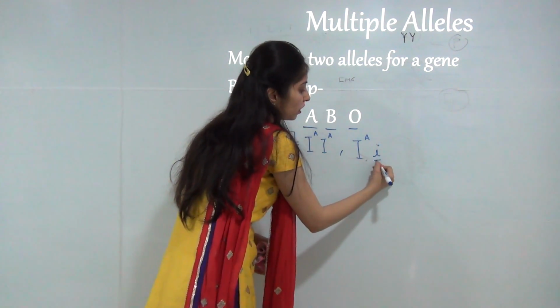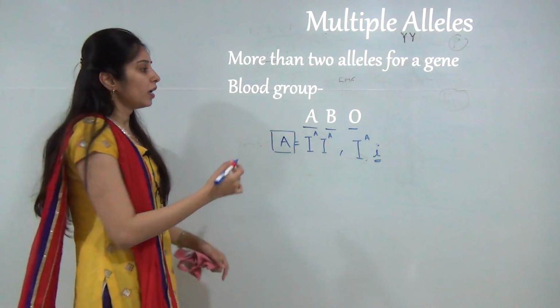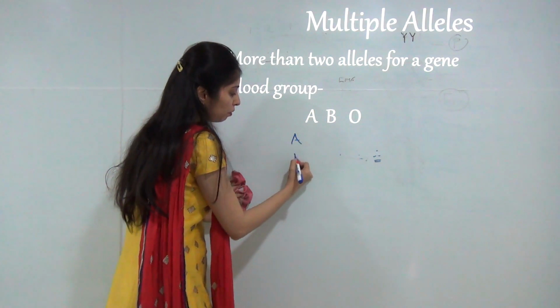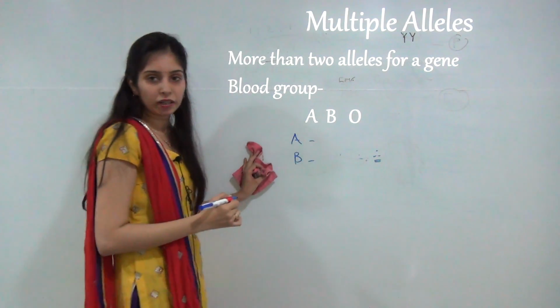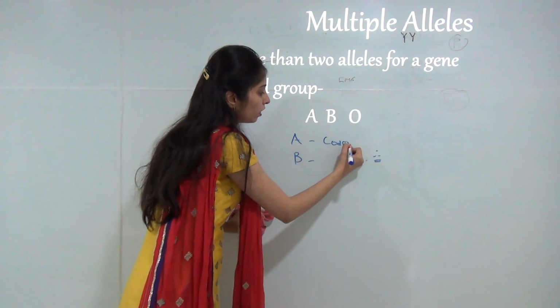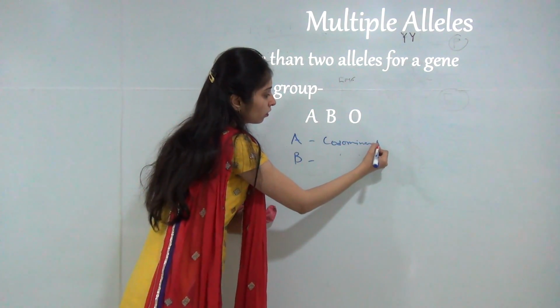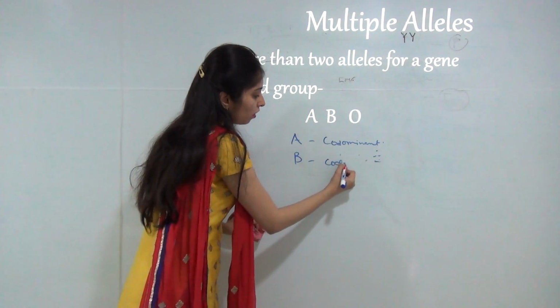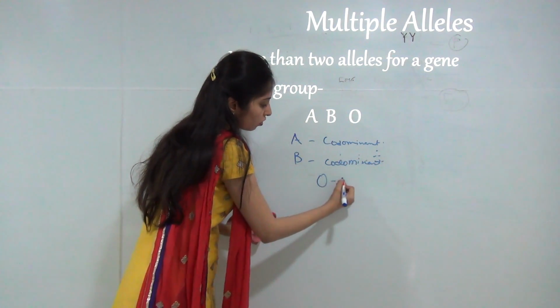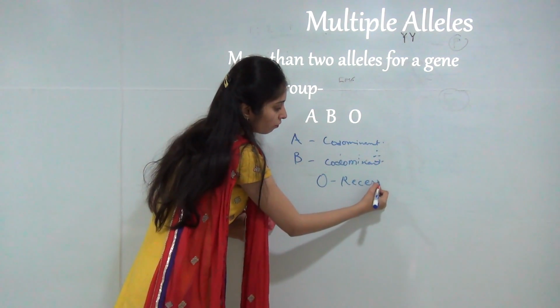Small i represents its recessive character. In the ABO blood group, A and B are both co-dominant to each other. So, these are examples of co-dominance. And O is a recessive type of allele.